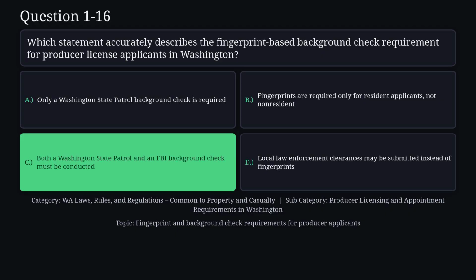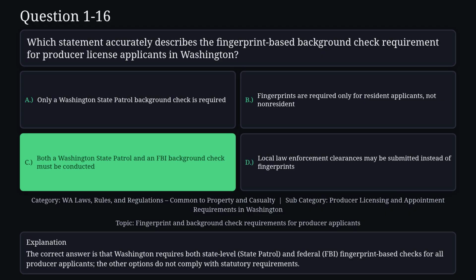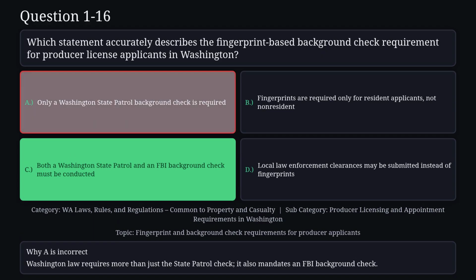The correct answer is C. The correct answer is that Washington requires both state-level, State Patrol, and federal FBI fingerprint-based checks for all producer applicants. The other options do not comply with statutory requirements. Reason A is not correct. Washington law requires more than just the State Patrol check. It also mandates an FBI background check.